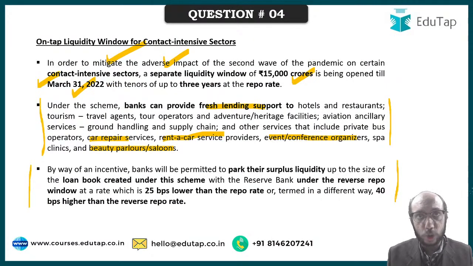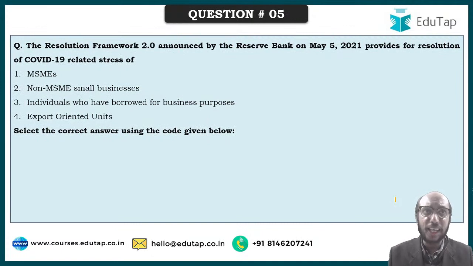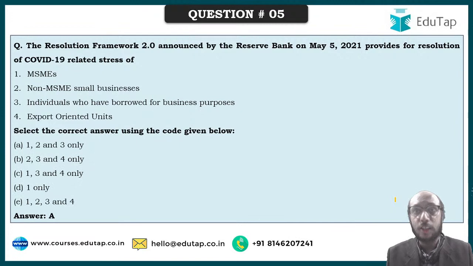I hope this is clear to you. Moving to the next question. The Resolution Framework 2.0 announced by the Reserve Bank of India on May 5 provides for resolution of COVID related stress of which. Now this is a blooper on my part, there was some problem in the animation. So there is a scheme called Resolution Framework 2.0, which was announced by Reserve Bank on May 5th, 2021. And through this framework, COVID related stress being faced by MSMEs, non-MSME small borrowers and individuals who have borrowed for business purposes is being relieved.